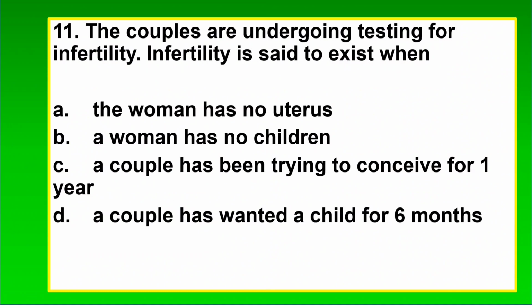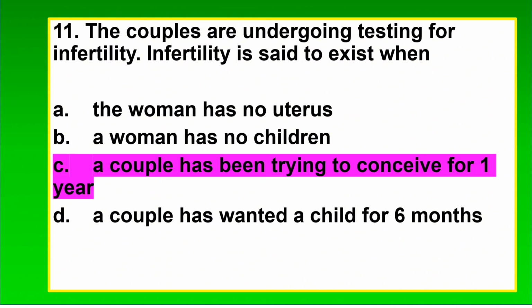11. The couples are undergoing testing for infertility. Infertility is said to exist when A. The woman has no uterus. B. A woman has no children. C. A couple has been trying to conceive for 1 year. D. A couple has wanted a child for 6 months. The correct answer is C. A couple has been trying to conceive for 1 year.